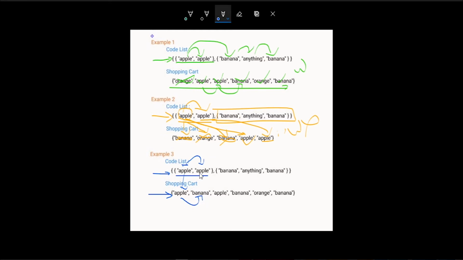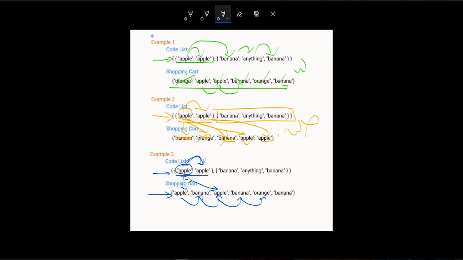This is apple, and this is banana, which is not a match. So we will come back here and check with this, which is apple, apple, and it is a match. Now again we will go here, apple, banana, which is not a match. So again we will go back here and stay here only.